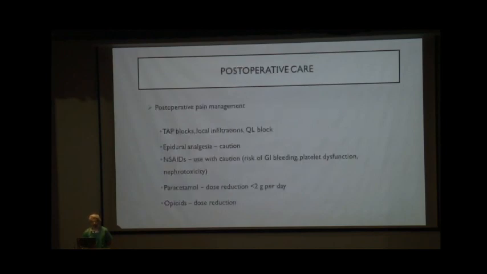Post-operative care. In the post-operative period, pain management is very important in these patients, since if the pain management is not adequate, they might not be breathing properly, which might lead to further pulmonary complications. Since neuraxial blocks are not advised in these patients, TAP block, that is transverse abdominis plane block, local infiltration, or the quadratus lumborum block can be used for pain management. Epidural analgesia should be used with caution.